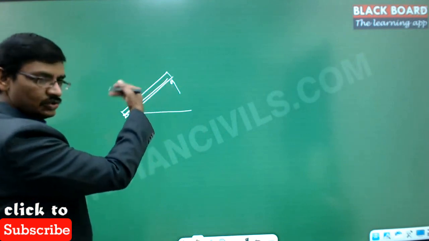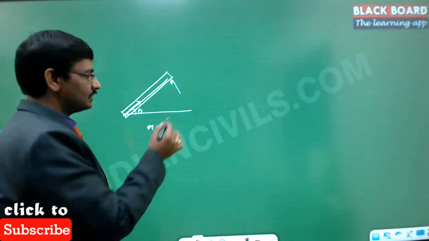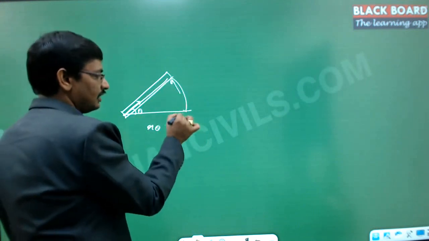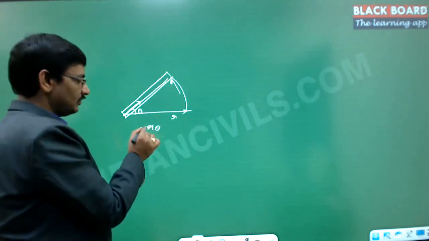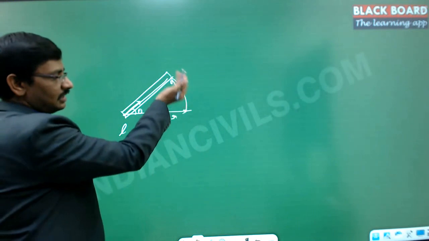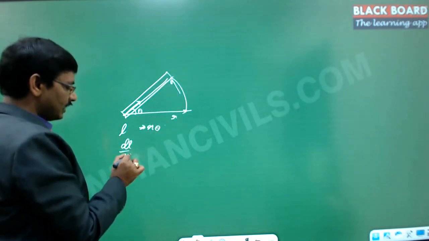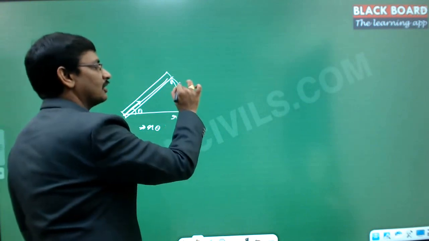So obviously if it is rotated like this, then r into theta is the arc length, with r being the radius. So this arc length can be called r into theta. Now dl by dt is nothing but the velocity, the peripheral velocity at this particular point.